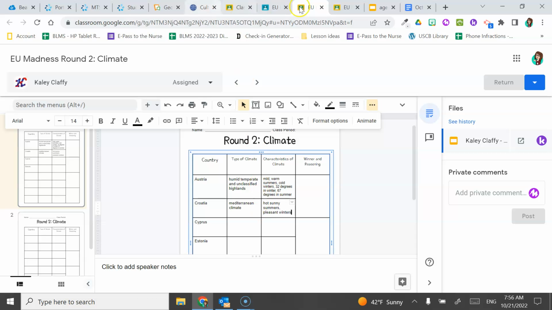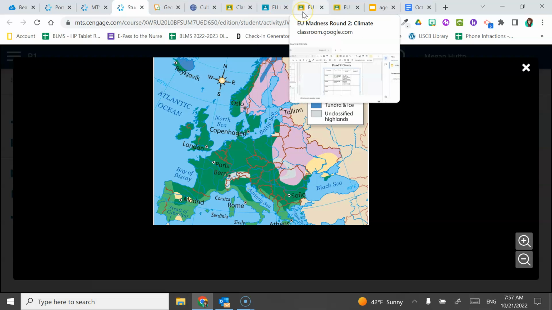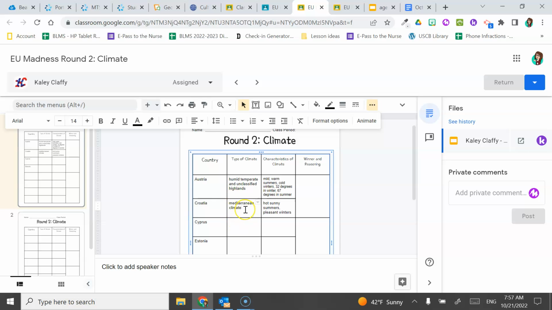I fill that in. And I'm going to double check on this map over here. We've got Croatia right here. I do see that it does also have some humid temperate. So we might put that in as well. So that's our information about Croatia.